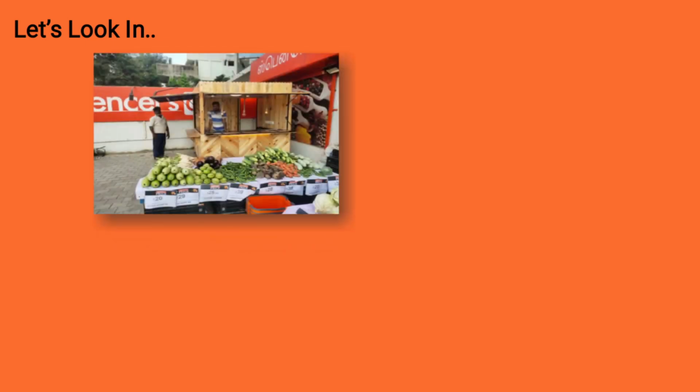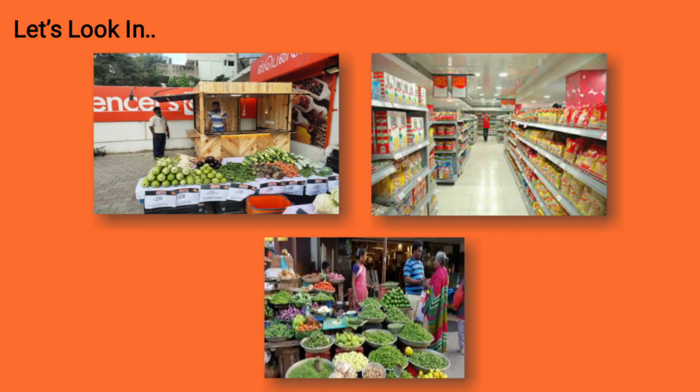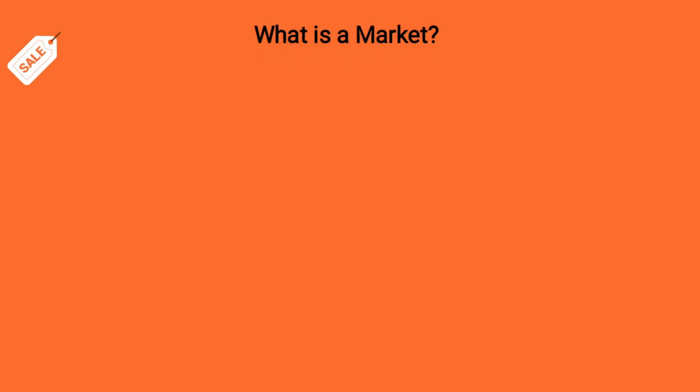Let's see some pictures for an easier understanding. I hope you can guess the pictures. Yes, it's a supermarket, a street market and a vegetable market. Good. In this lesson we are going to learn about the markets around us: what is a market, who is a wholesaler and who is a retailer, types of retailing markets, and factors and qualities of a market. So let's see what is meant by market.